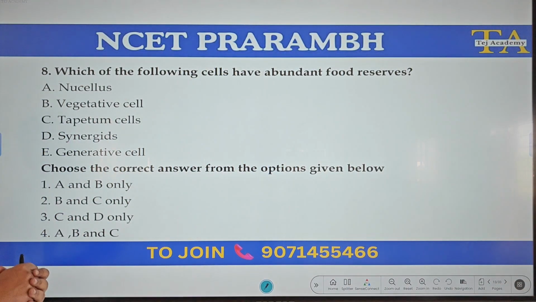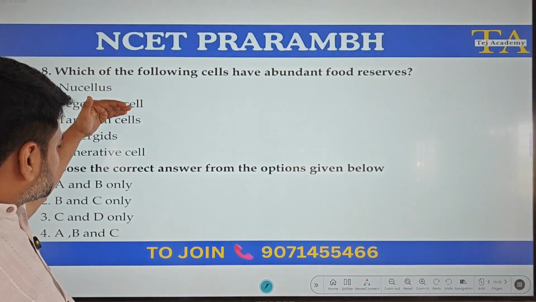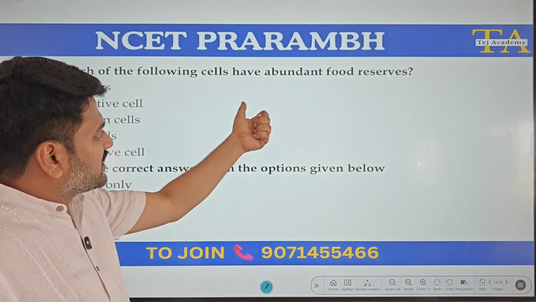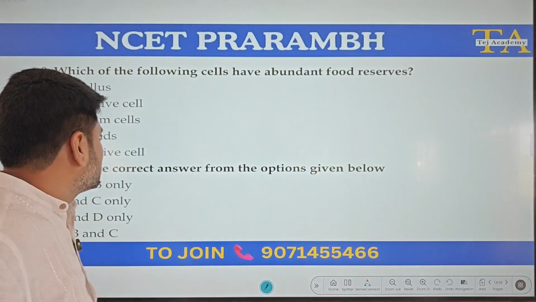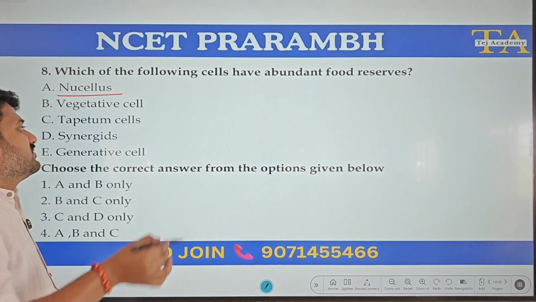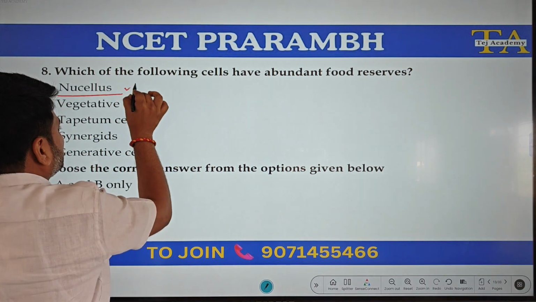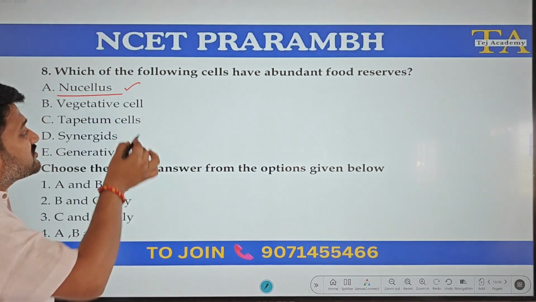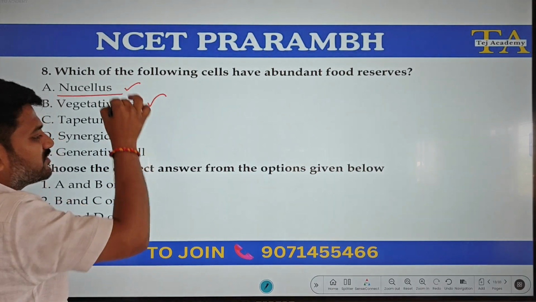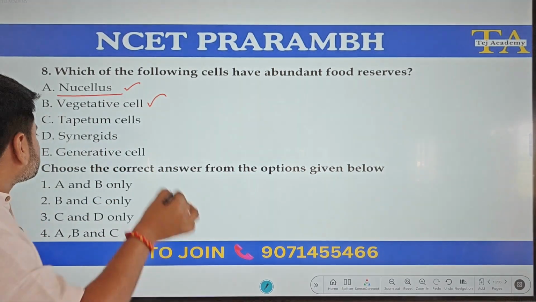Which of the following cells have abundant food reserve? There are different cell names given. We need to find which of the following are having abundant food reserves. Nucellus, which is an abundant food reserve, yes. Vegetative cell of pollen grain, so this also has abundant food reserves.